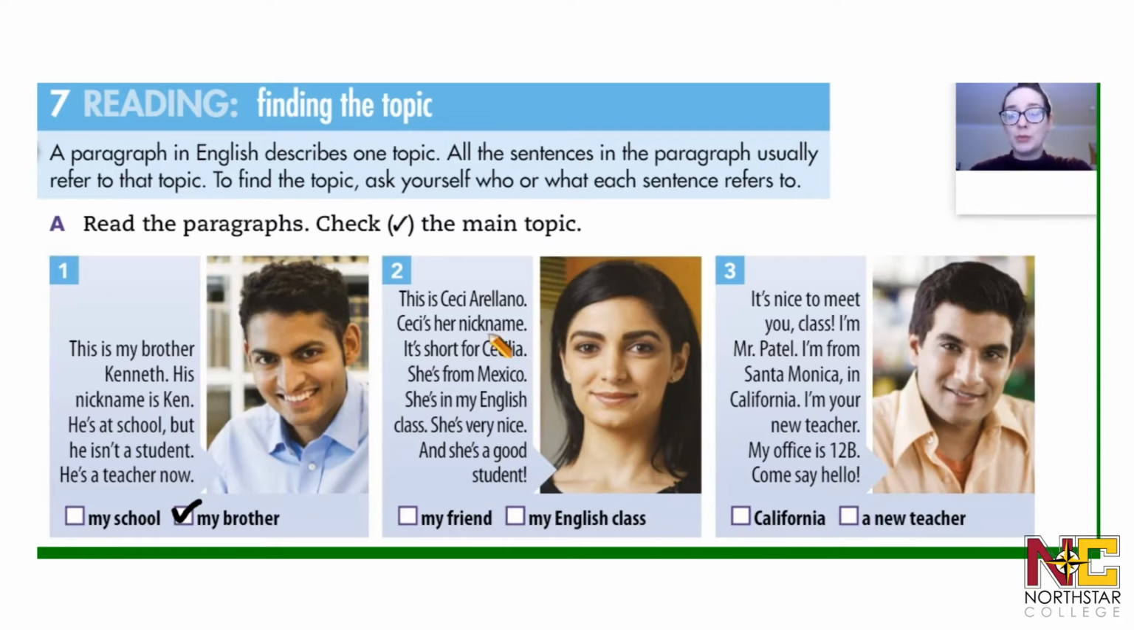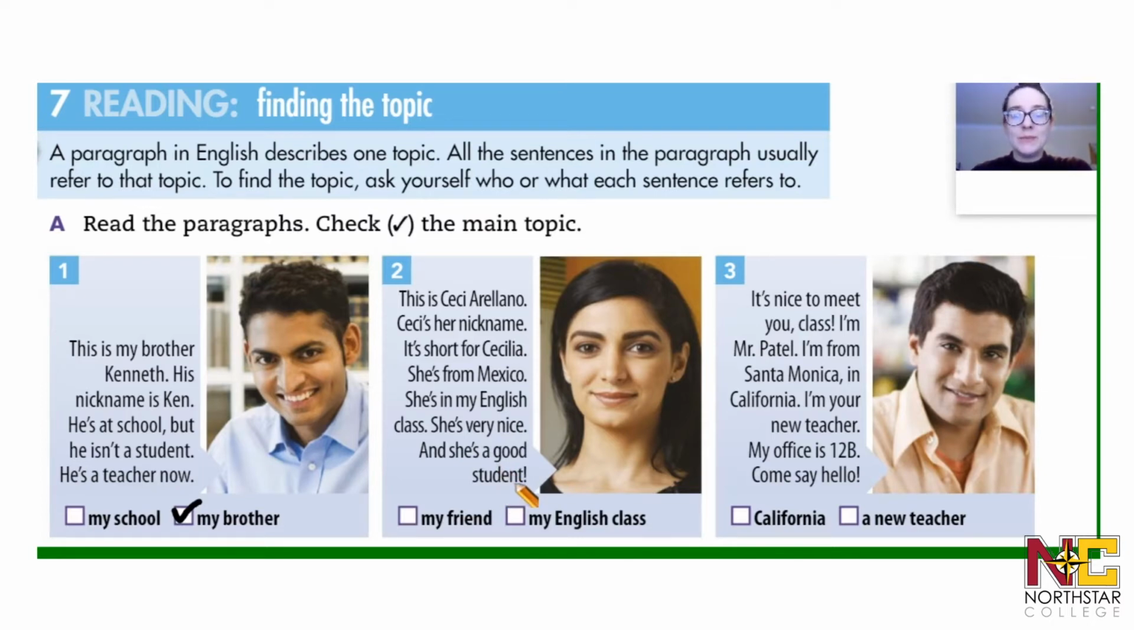Let's look at number 2. We have a picture of a woman. Let's read the paragraph. This is Cici Arellano. Cici is her nickname. It's short for Cecilia. She's from Mexico. She's in my English class. She's very nice. And she's a good student.